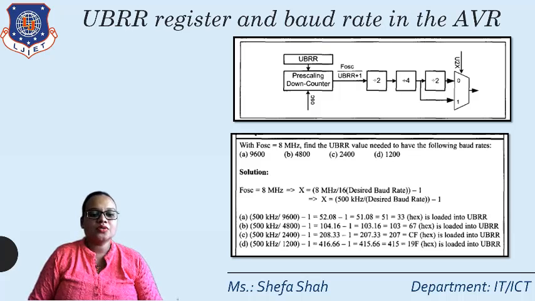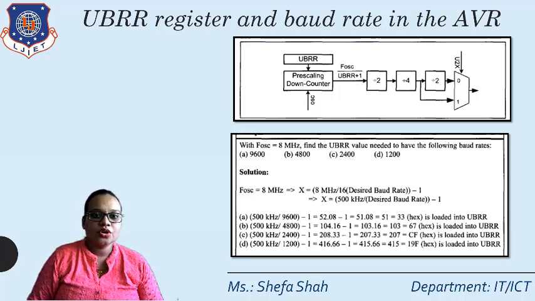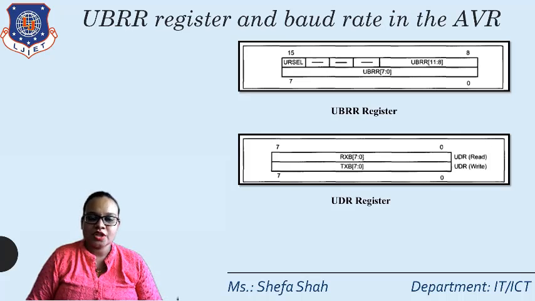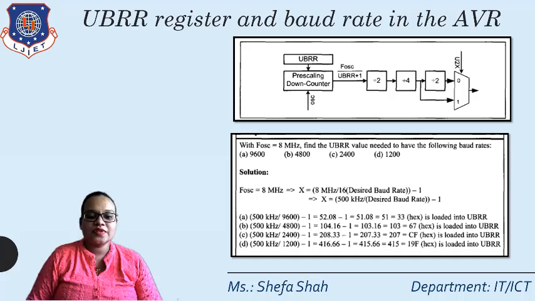Similarly, for the second, 4800, the value that should be loaded in UBRR is 67 in hex and 107 in decimal. Third, for 2400, it is 207 in decimal and CF in hexadecimal. And last, for 1200, the data stored in UBRR is 415 in decimal and 19F in hexadecimal.